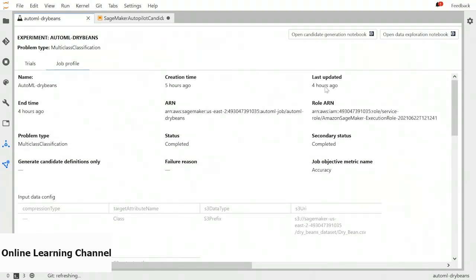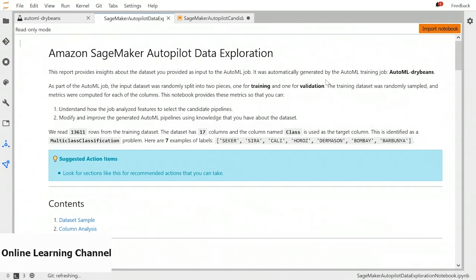At the top right, we can see there are 2 notebooks created. One is data exploration, the other is candidate generation. Let's take a look at this auto-generated code. So we have the data exploration notebook, which is the first step before training. We have to explore the data, find its qualities, find the features out of it, and then we can select the algorithm based on our analysis.